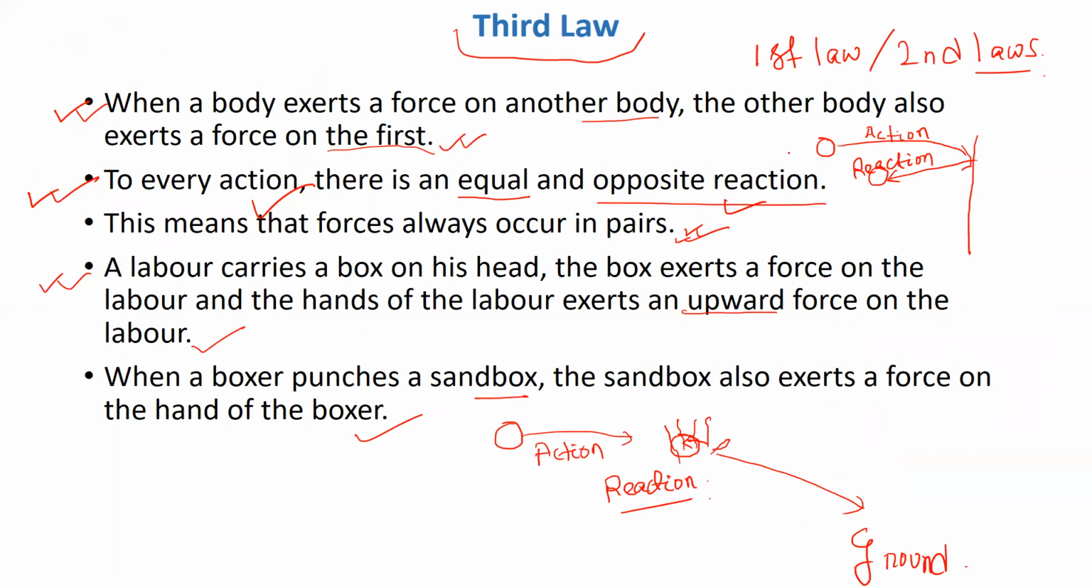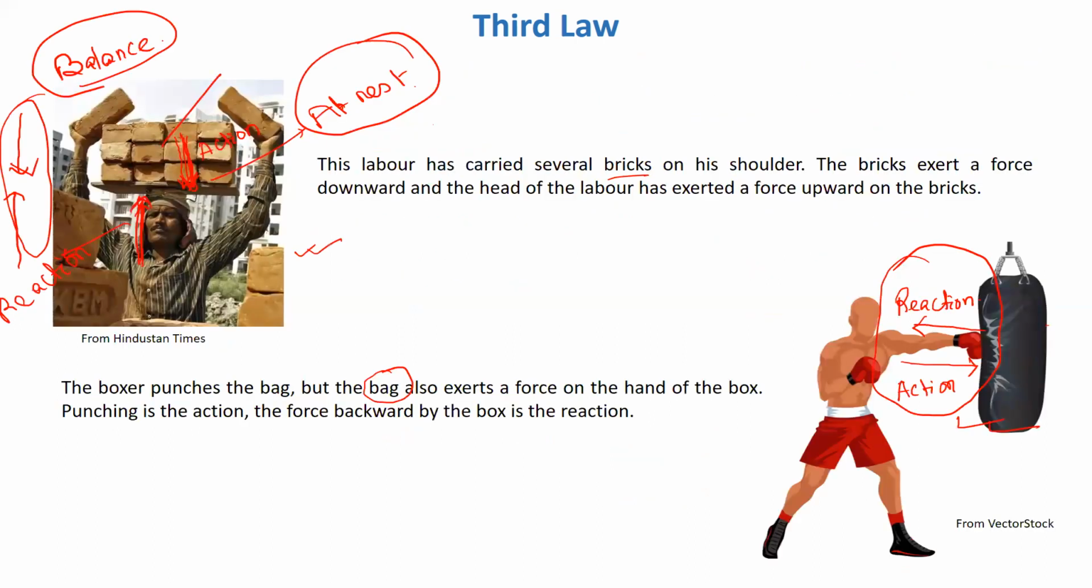So I hope you have understood what the third law of motion is. To every action, there is an equal and opposite reaction. Forces occur in pairs. When a body exerts a force on another body, the other body also exerts a force on the first body, and forces always occur in pairs. That is basically the third law of motion. In our day-to-day lives, we see many such examples of the third law of motion.